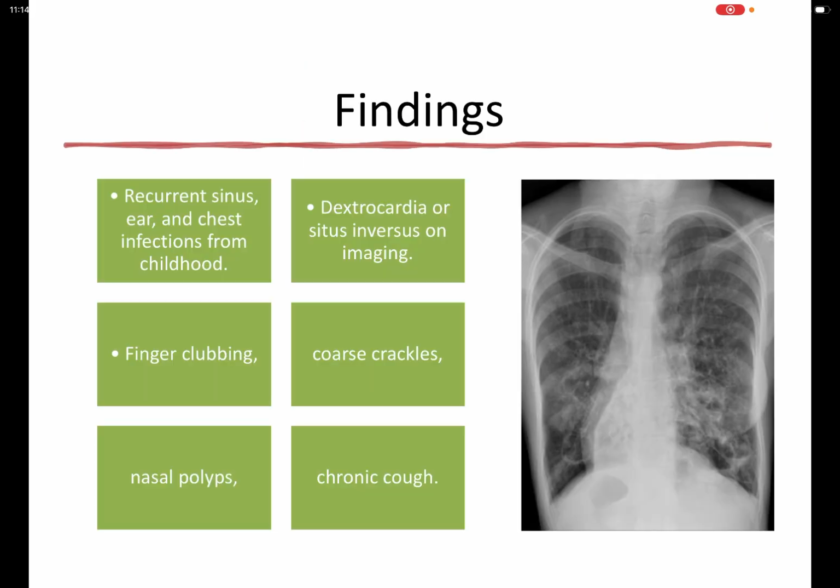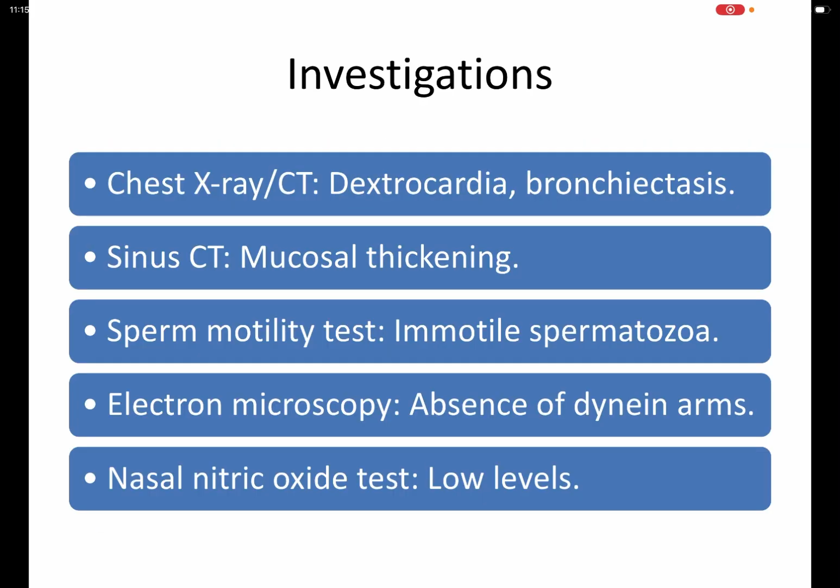The findings include recurrent sinus, ear, and chest infections from childhood, dextrocardia or situs inversus on imaging as you can see in the chest X-ray, finger clubbing, crackles, nasal polyps, and chronic cough. Coming to the investigations, chest X-ray or CT will show dextrocardia and bronchiectasis. There will be mucosal thickening in the sinuses when CT is taken.